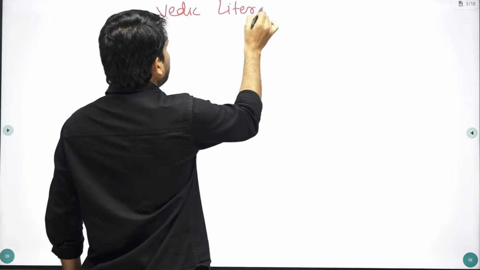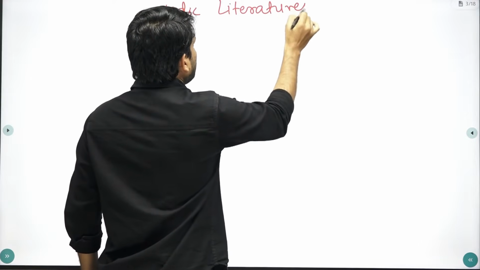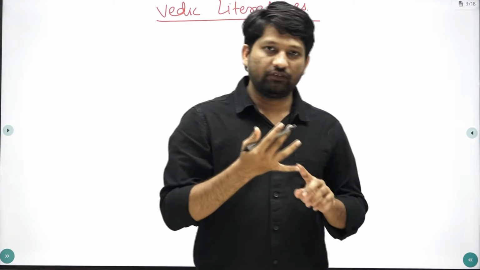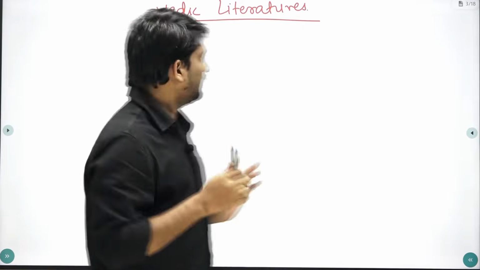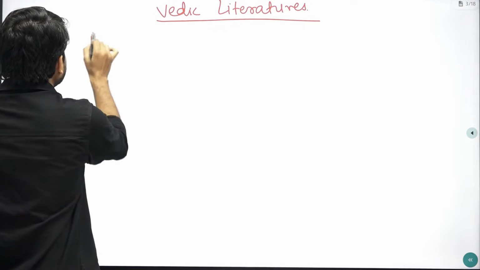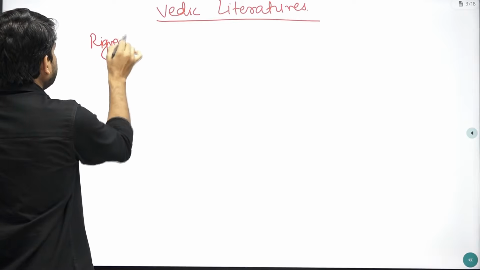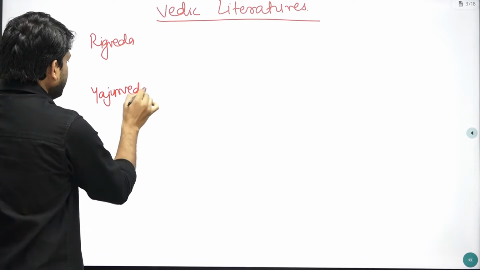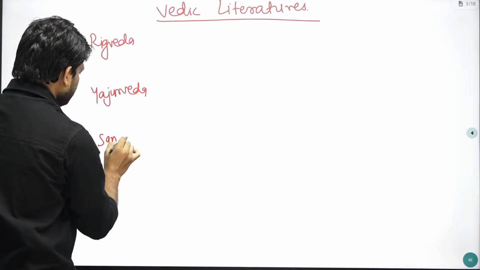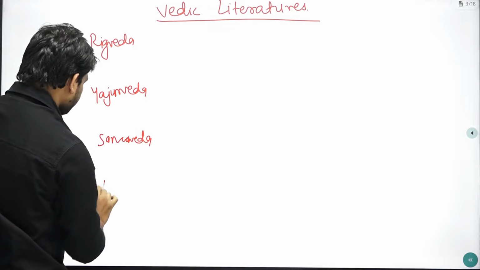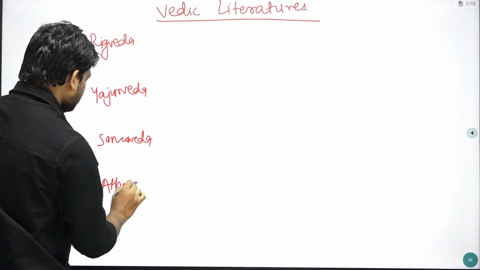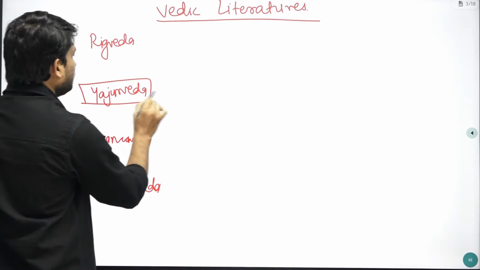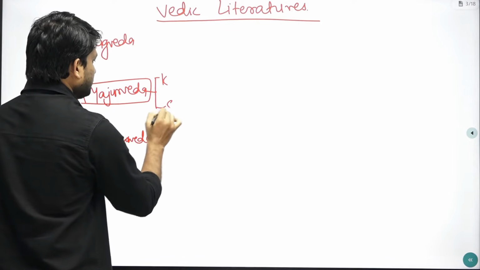Vedic literatures. Remember, there are 4 Vedas. Which are these? Rigveda, Yajurveda, Samaveda and Atharvaveda. So this Yajurveda is again divided into Krishna Yajurveda and Shukla Yajurveda.